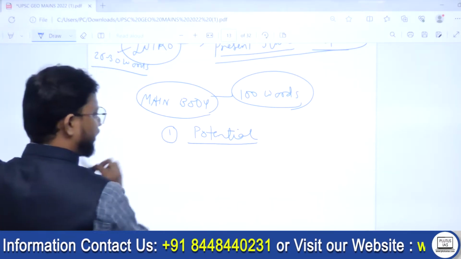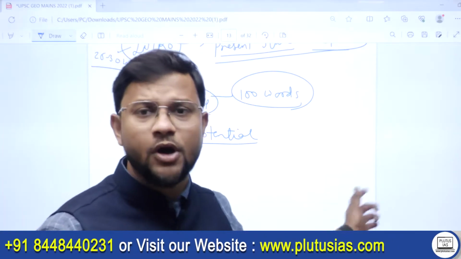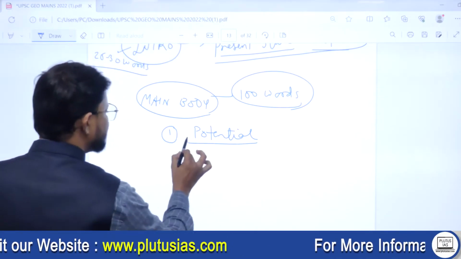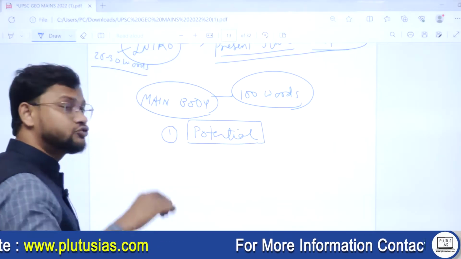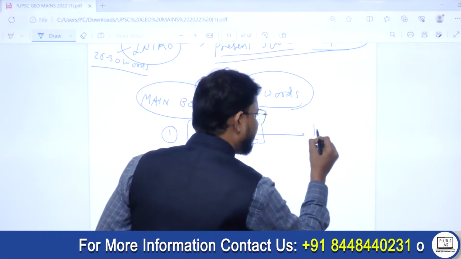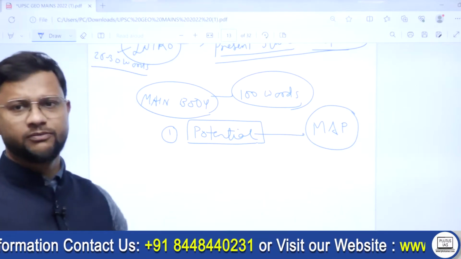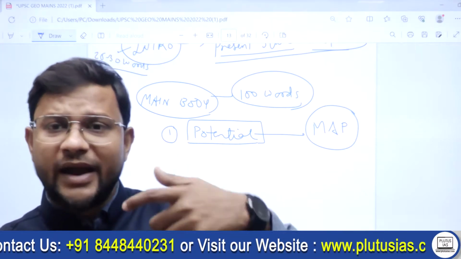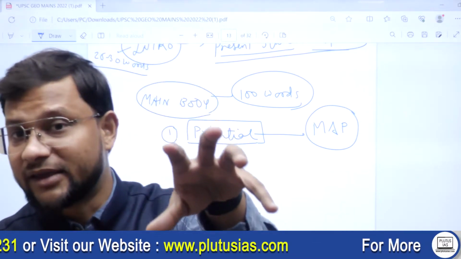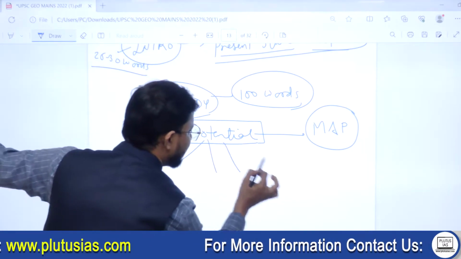wind distribution in India. Potential of wind distribution. I am not going to discuss immediately क्योंकि मॉडल आंसर में आपको वो और भी फैक्ट रिलेटेड जो चीज़ है वो दिख जाएगी, but still. So potential of wind energy in India, you need to draw. See, question is basically of geography, so it is incomplete. I personally feel for this question in the absence of map. So where you will find the potential of energy in India, you have to show it by means of map. Okay, so draw a map, write different areas in potential.